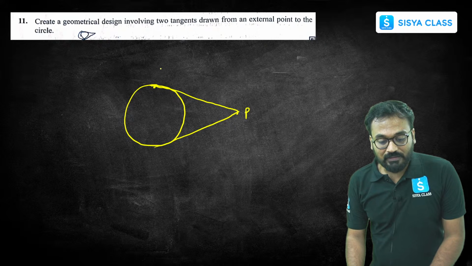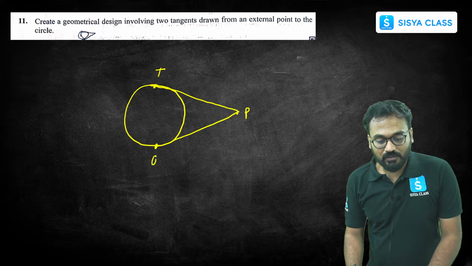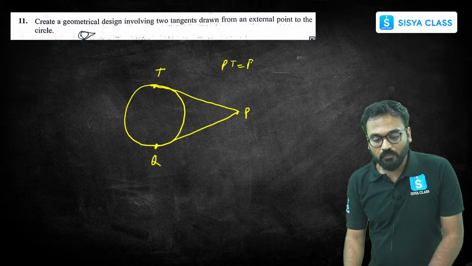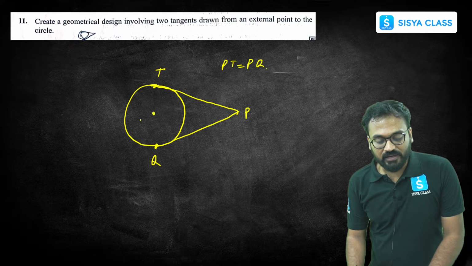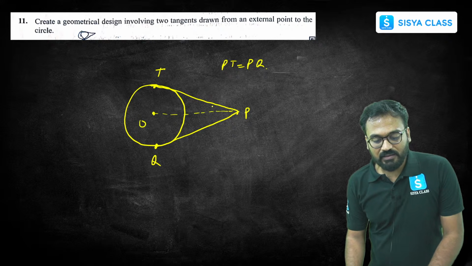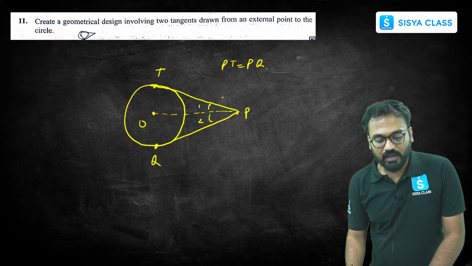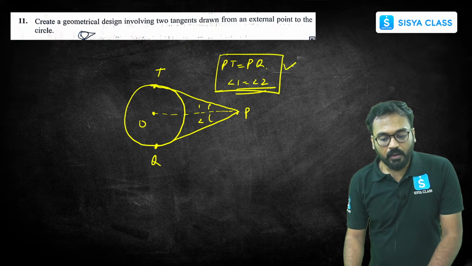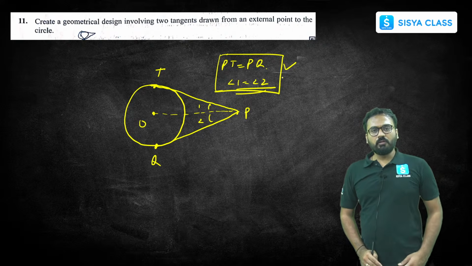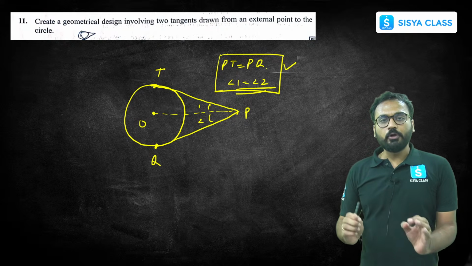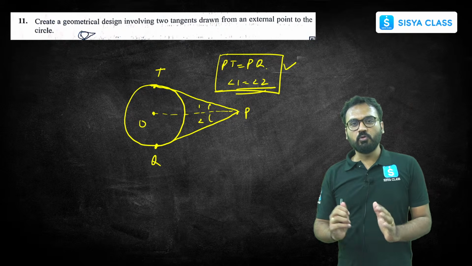I'll tell you, if this is T, this is Q, PT is equal to PQ. Also, if this is the center, then this angle and this angle, angle 1 and angle 2, are equal. Accordingly, you can draw, and only two tangents are possible. Wherever you choose the point should be outside. Only a maximum of two tangents are possible.